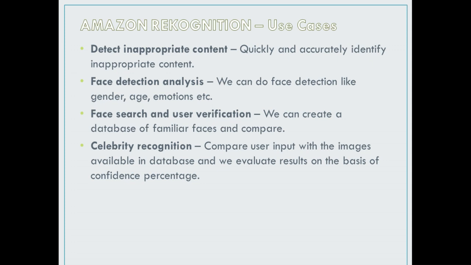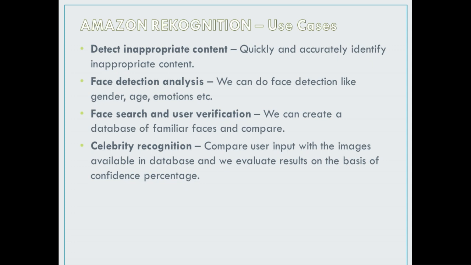Now let's talk about the use cases of Amazon Rekognition. There are a few use cases I have tried to cover here. We can use Amazon Rekognition to detect inappropriate content on the website. For face detection analysis, we can use this service. We can also use Amazon Rekognition for face search and user verification.